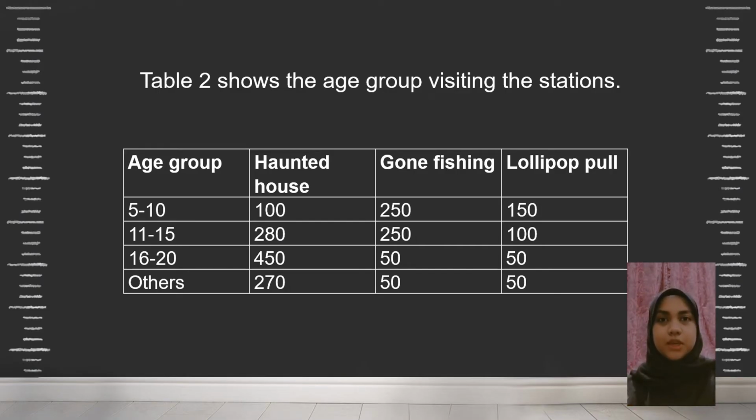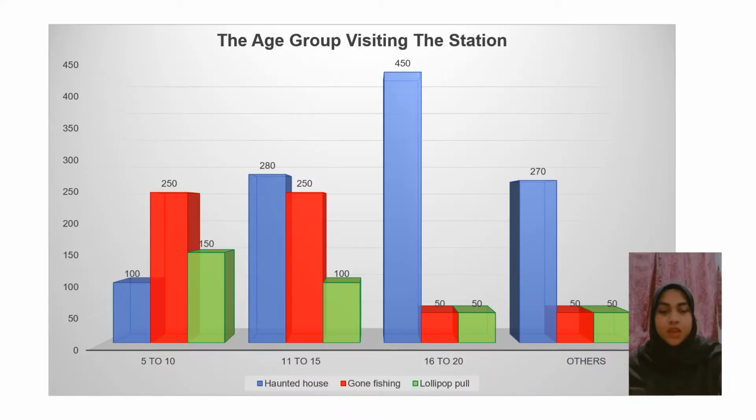The bar graph depicts the age groups that visit the stations. The graph is divided into 3 stations, which are haunted house, lollipop pool, and gone fishing. This bar graph was created to compare the most popular station visited by each age group. As you can see, the largest group visiting the haunted house is between 16 to 20 years old. It has a dramatically high number of visits, 450 pupils, compared to other age groups.